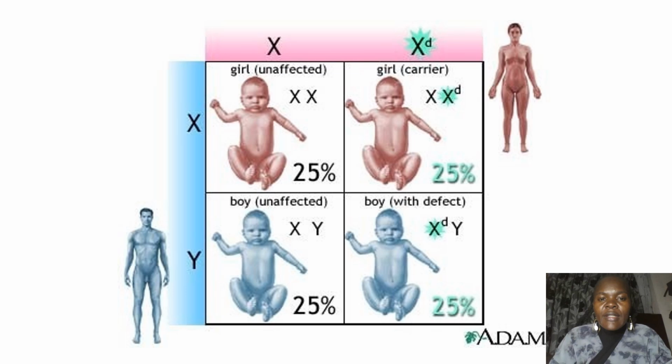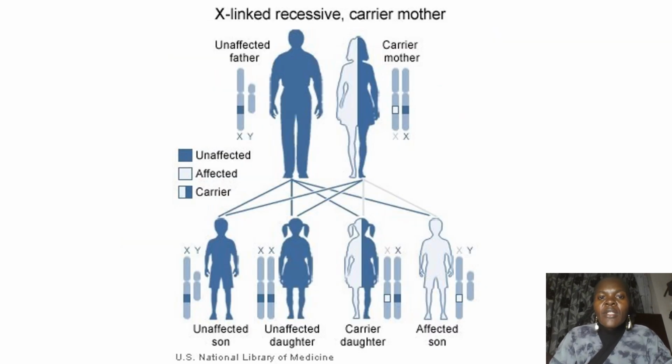Talking about X-linked, you are asked the number of females who are affected, the number of males who are affected, because we have to write the sex chromosomes up there based on the statement: whether the female was healthy, the female was a carrier, or the female was affected. For the male, it's either the male being healthy or affected. So for the X-linked, you can see the mother will have XX. If she's a carrier, one allele for the disease will be on one X and the normal one will be on the other X. If the man is unaffected,